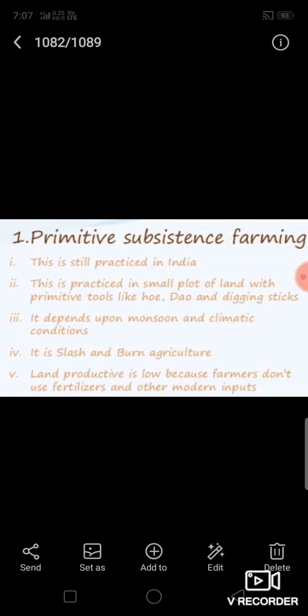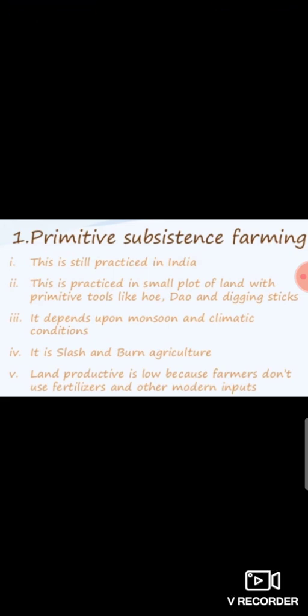Now, primitive subsistence farming. Primitive subsistence farming is based on traditional methods of farming. This is still practiced in India. This is practiced on a small plot of land with primitive tools like hoe, dao and digging sticks. It depends upon monsoon and climatic conditions.